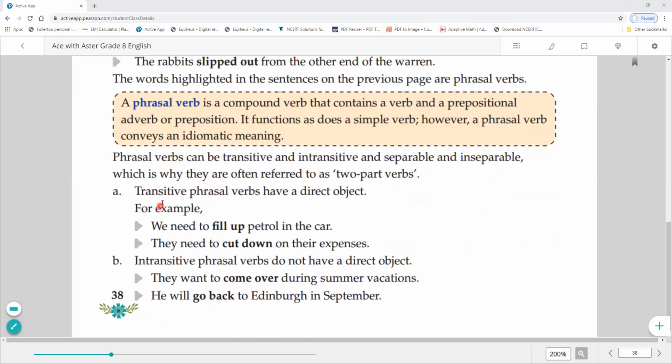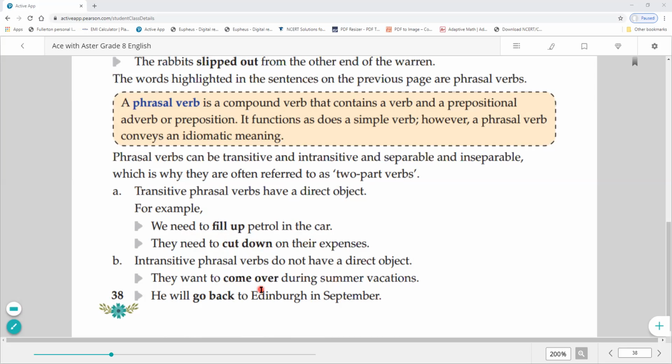So first, a transitive phrasal verb has a direct object. For example, we need to fill up petrol in the car, so it has a direct object. Fill up is a phrasal verb. They need to cut down on their expenses, so this also has a direct object. Next is the intransitive phrasal verb. An intransitive phrasal verb does not have a direct object. There is a difference between both of them. A transitive phrasal verb has a direct object, and an intransitive phrasal verb does not have a direct object.